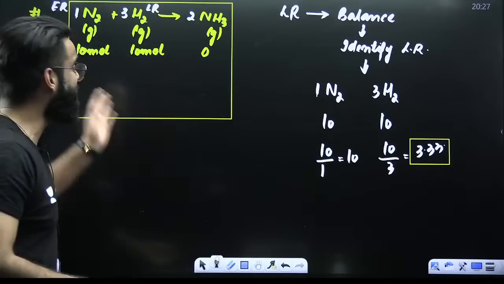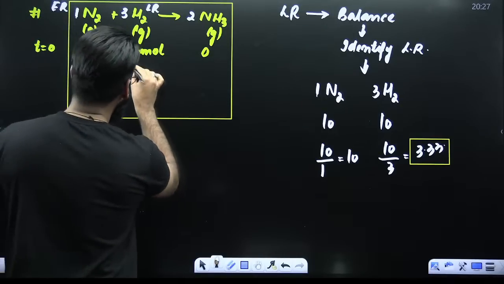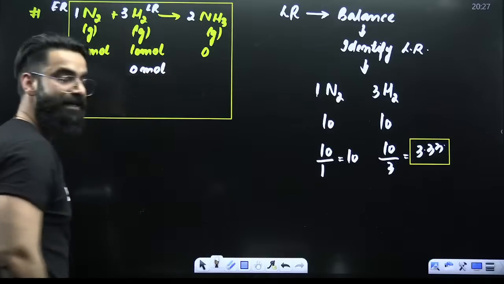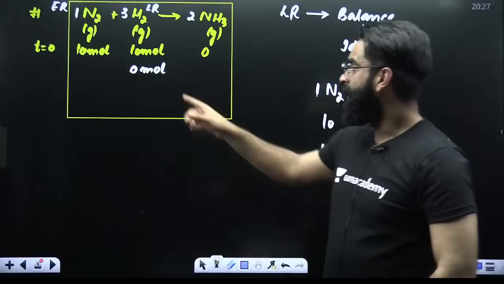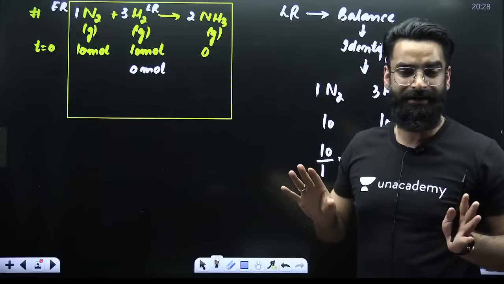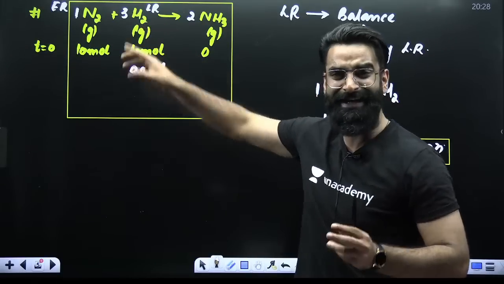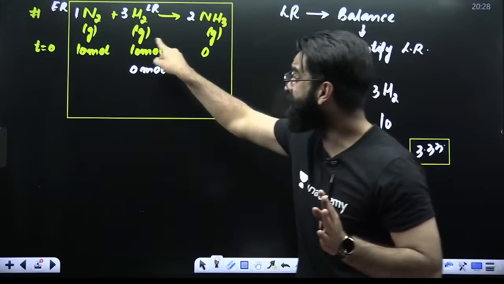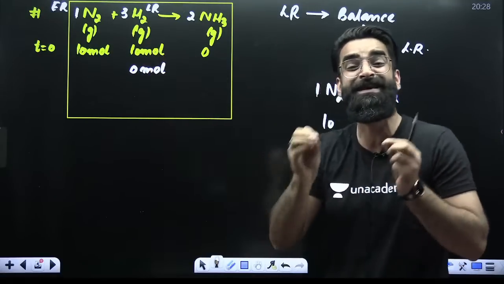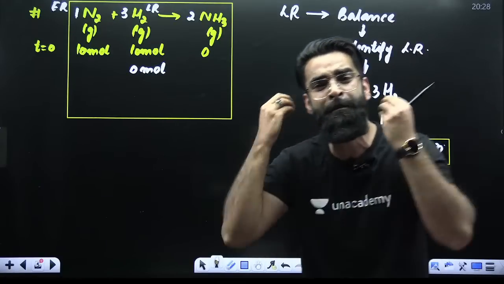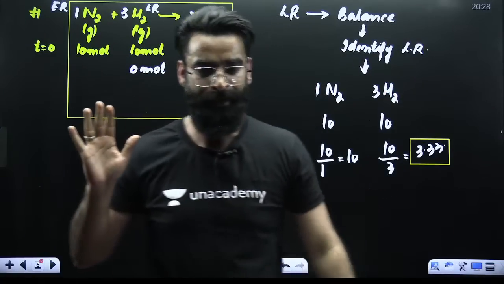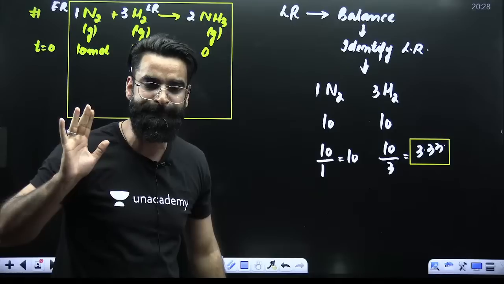After some time, when the reaction starts, you will find 0 moles of H2 in the container, because H2 is the limiting reagent. No doubt you started with 10 moles, but there will be no H2 left because it has been completely consumed in the reaction.